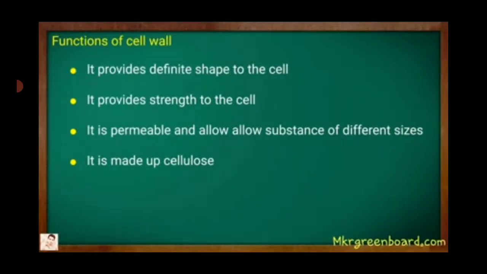The functions of cell wall. It provides definite shape to the cell. It provides strength to the cell. It is permeable and allows substances of different sizes to pass. It is made up of cellulose.